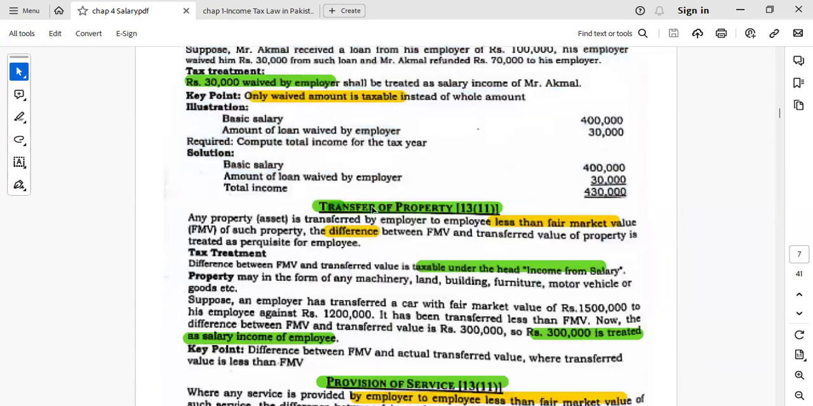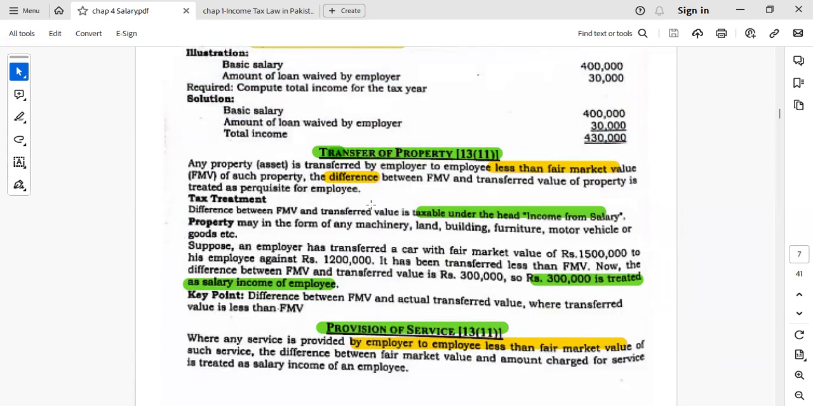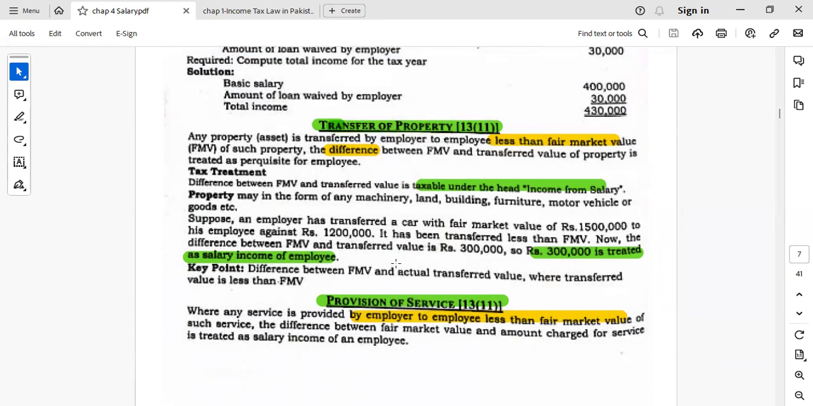Then transfer of property. If any property is transferred to the employee by the employer at an amount less than the fair market value, the difference will be added to the total income of the employee from the salary. For example, the fair market value of the property is 1.5 million, but it was offered to the employee at 1.2 million. So a 300,000 benefit is given to the employee, and this will be added in the income from the salary.